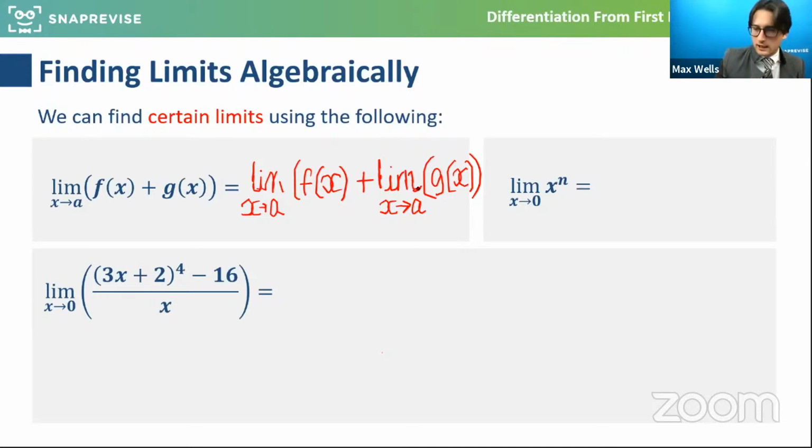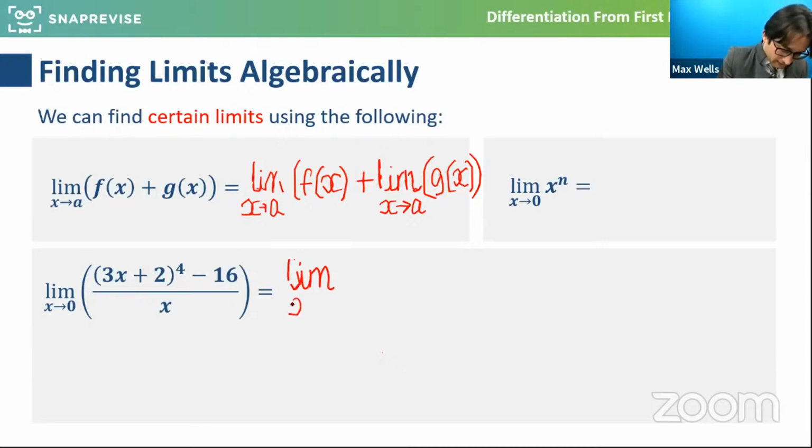So for this question here, what we can do is look at what's going on as x tends towards 0 in each of these. For this question, I've got a quadruple bracket, so I might want to expand that. Now, I don't really want to expand a quadruple bracket long ways, so what you would use here is your binomial expansion. For those of you that have done this before, hopefully you can fill that in.